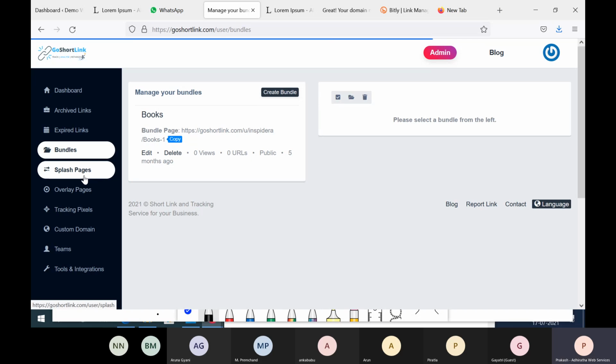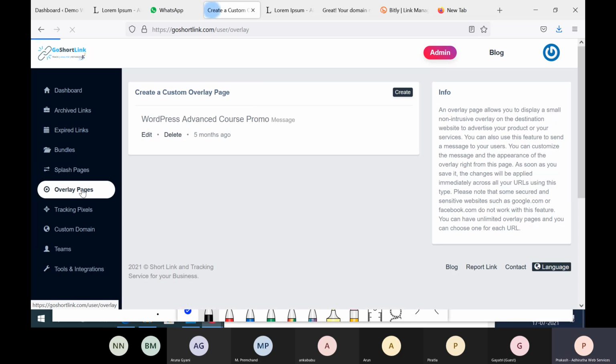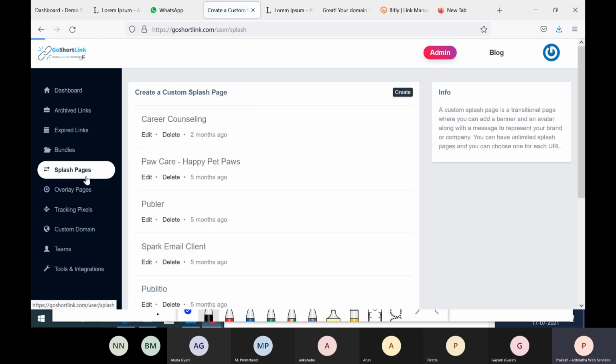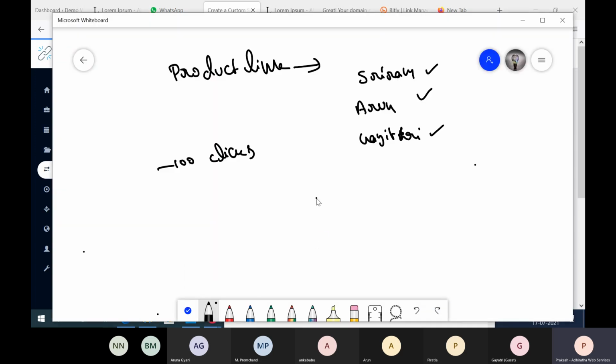This is the important thing, splash pages. What is a splash page? What is an overlay page, right? A splash page is where you're creating something with a kind of transition. That means you are giving one promotional offer or something.